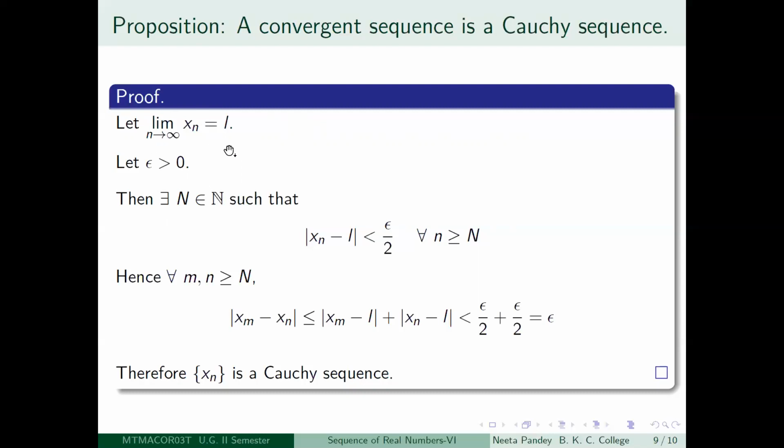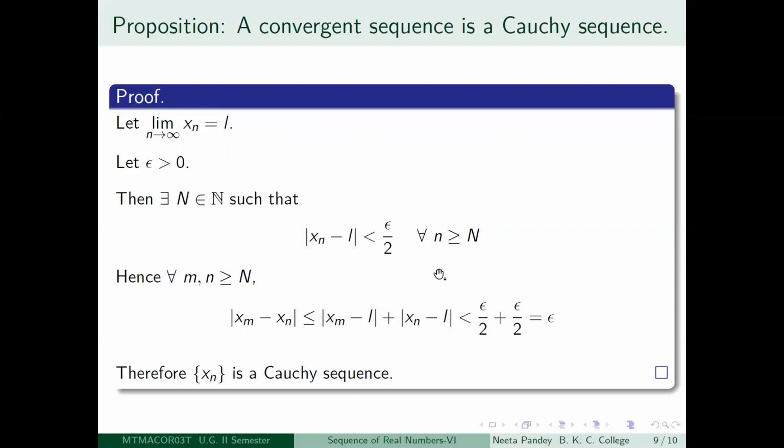First of all, you know that it is convergent, so use that. There is a positive integer capital N so that for all little n greater than or equal to capital N, modulus of xn minus L is less than epsilon by 2. This condition holds for any arbitrary epsilon, so for epsilon by 2, you find your capital N so that this holds.